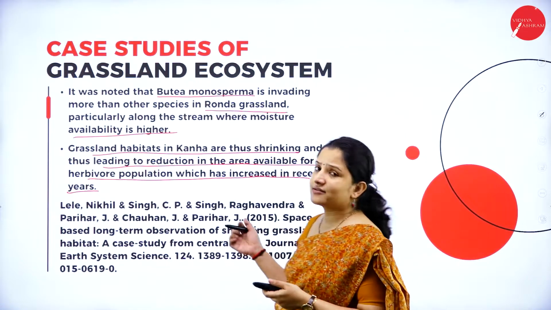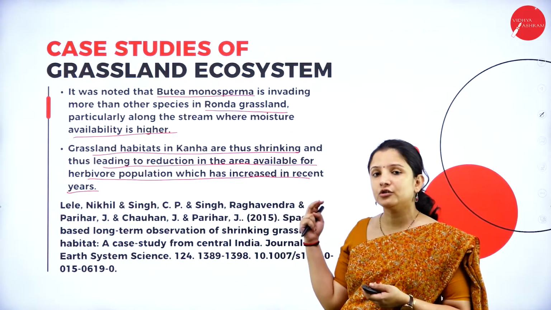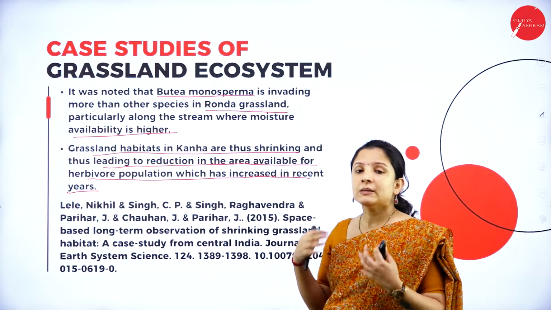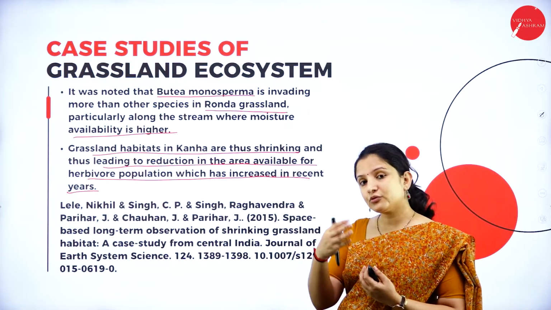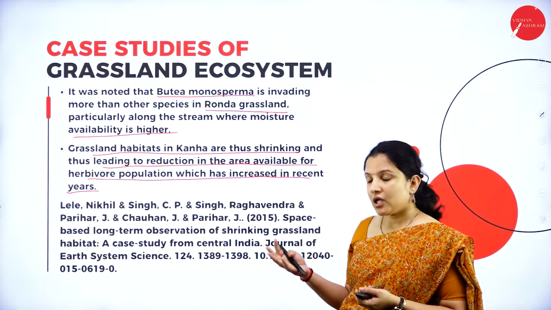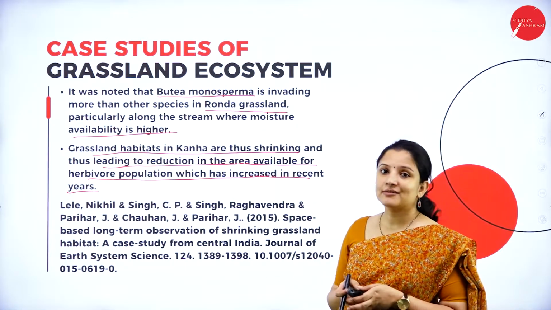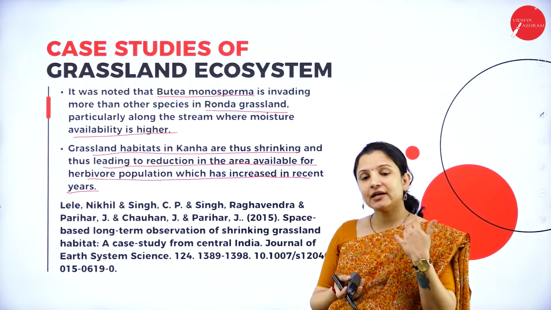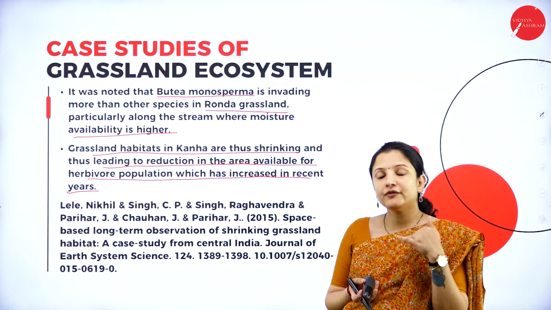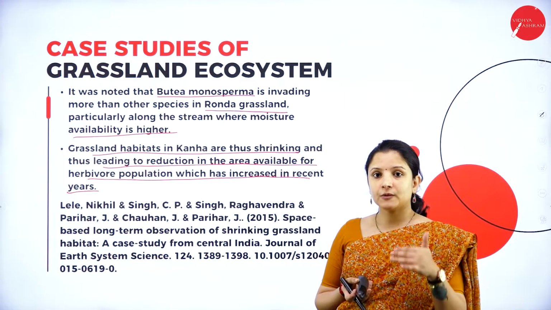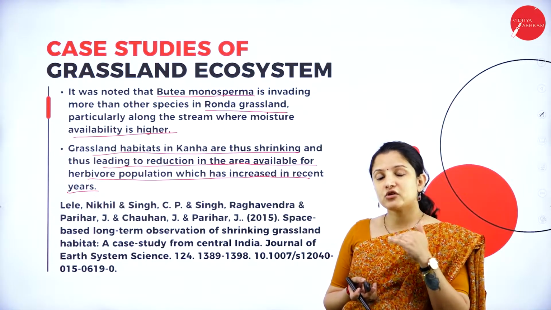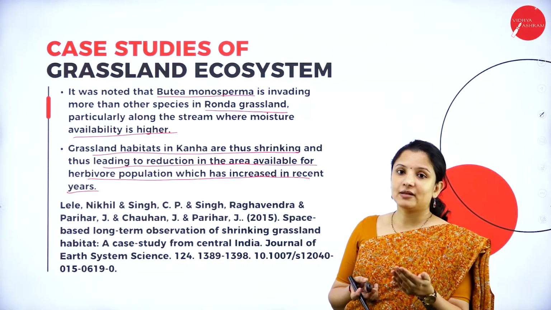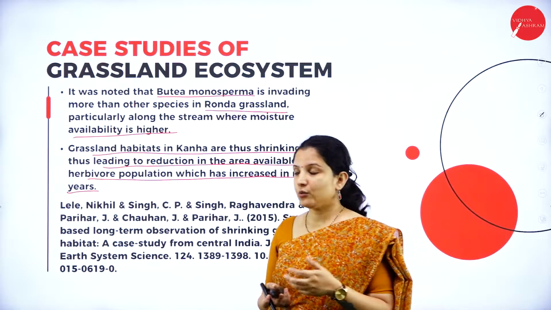You yourself can analyze what can be done for this, how to curb the spread of one variety of plant and how to bring back the grassland or improve the grassland in that particular area. So such case studies are very, very important. Why? Because it makes you think, as an environmental science student, how you can contribute to prevent the shrinkage of a particular variety of plant and to promote the development of that particular plant variety and all that.